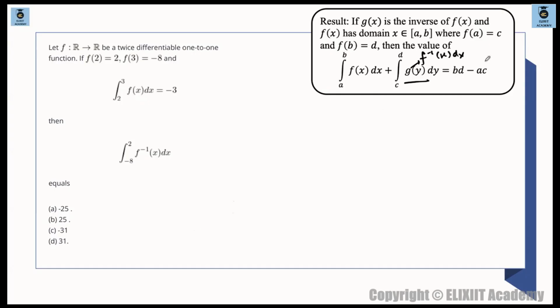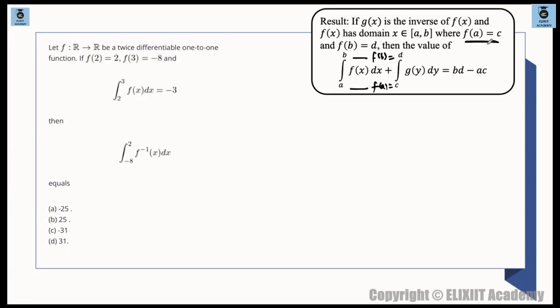So थोड़ा स्टाइल में लिखा है ये. If x belongs to ab as a domain and f of a is equal to c, तो f of a is equal to c. This is a and this is f of a. ठीक है, and this is f of b is equal to d. So f of b is equal to d, g of y dy. तब आंसर क्या होता है? आंसर इज b times d, product of upper limit minus product of lower limit, माने bd minus ac. So we will be using this theorem over here.